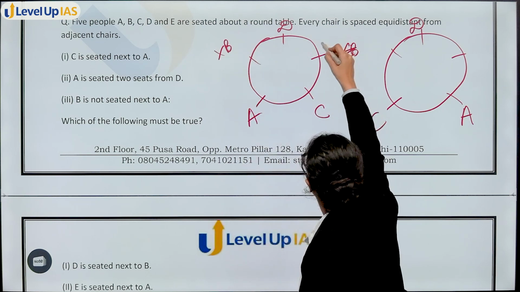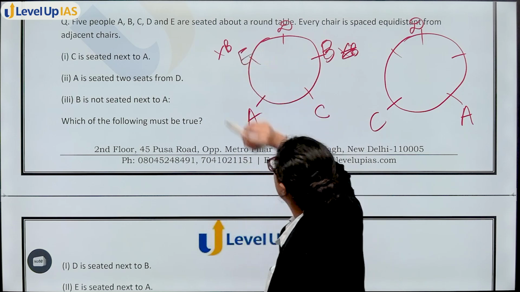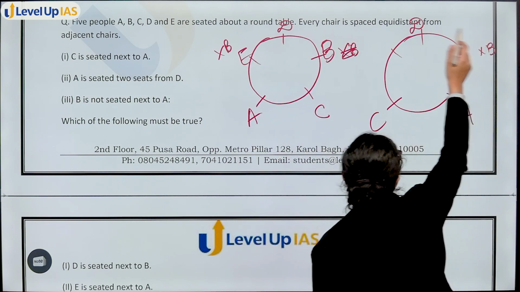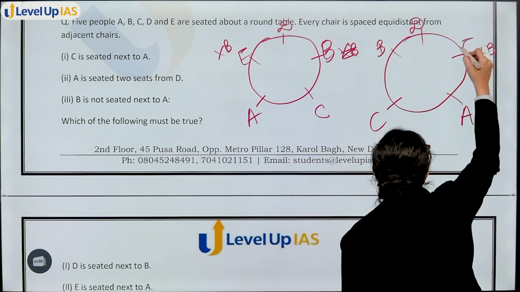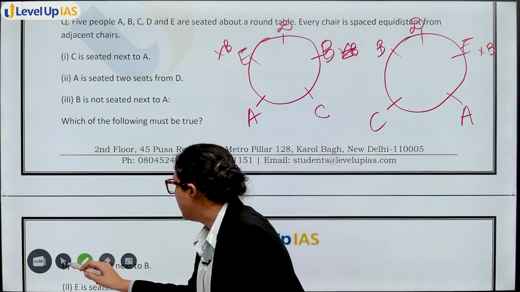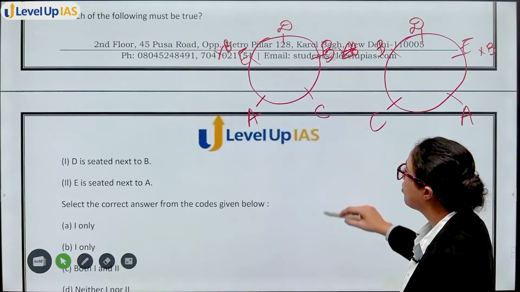That means B will be here, and E will be placed here. Okay. Now, B is not next to A, that means B is not here. So B will be present here and A will be present here. Now, which of the following must be true? D is seated next to B. Yes, this must be true.